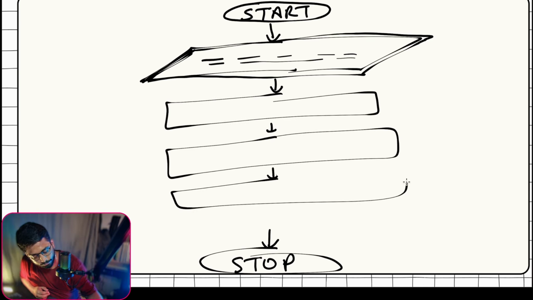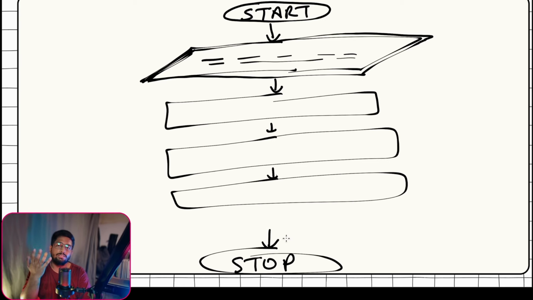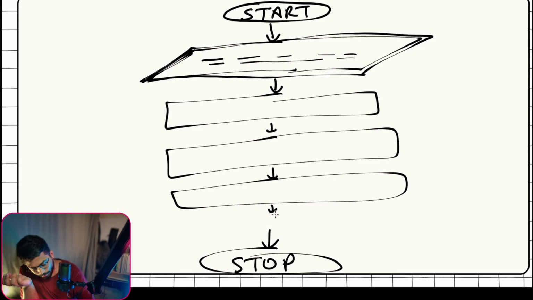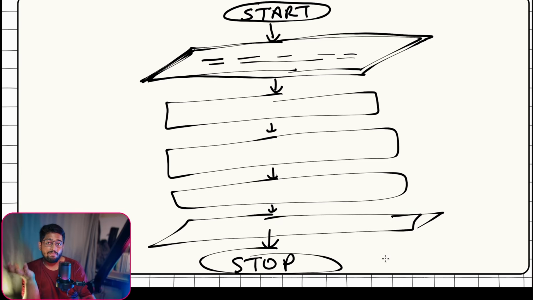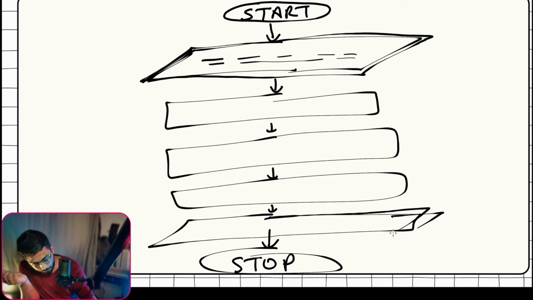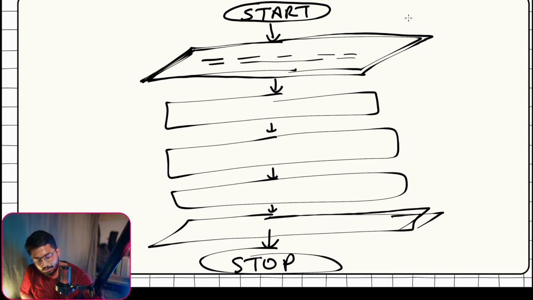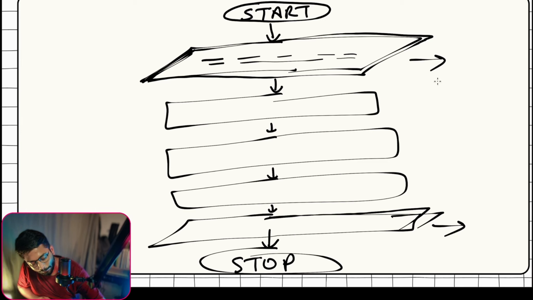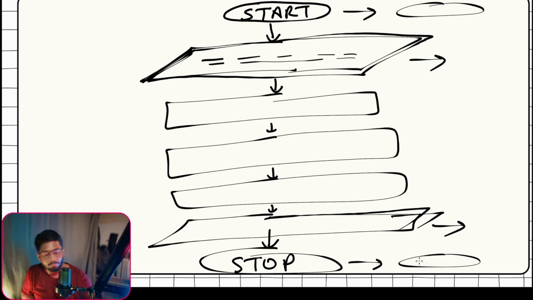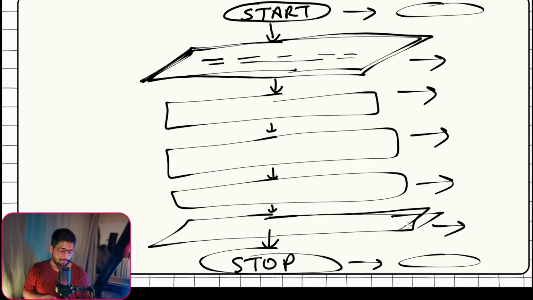Once the dish is ready, the sandwich is ready, we'll display that sandwich again inside the parallelogram. So this complete process will be displayed like this, which is much easier for us to understand. That is, the inputs and the outputs will be in the parallelogram. Start and stop will be in the oval shape, and the set of instructions would be in plain rectangular format. That's simple, and universally easy for us to understand.